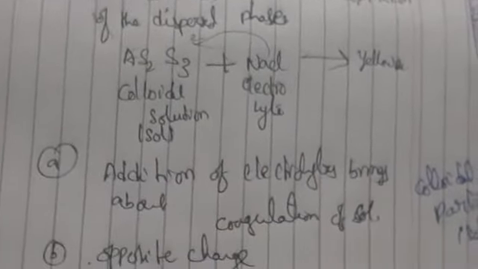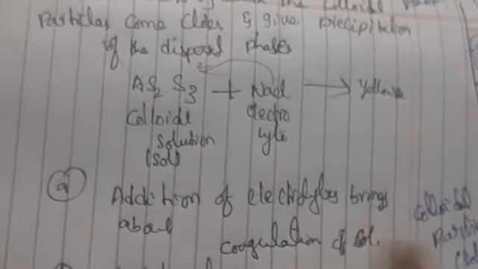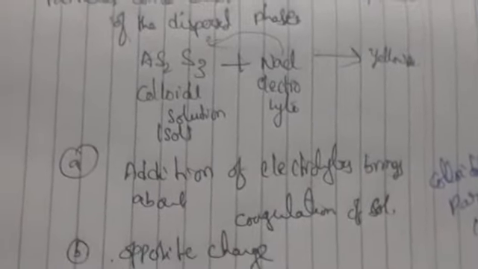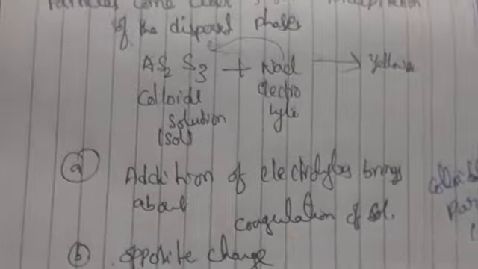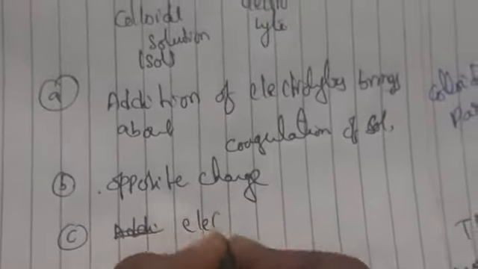This can be done by electrophoresis, addition of electrolytes, boiling, mixing of two sols of opposite charges, and also dialysis. Different electrolytes can be added, opposite charge as we have seen, and also electrophoresis.